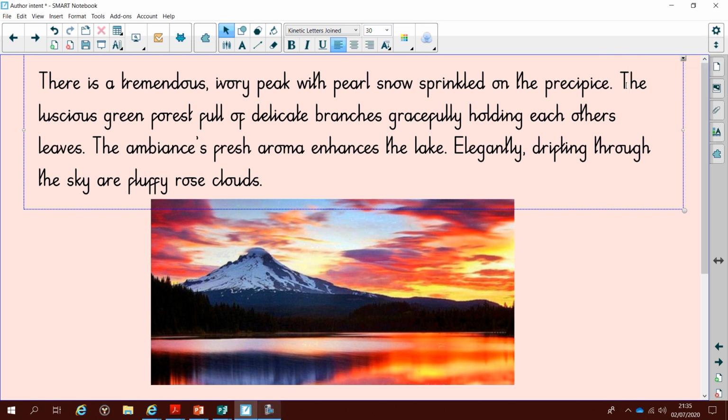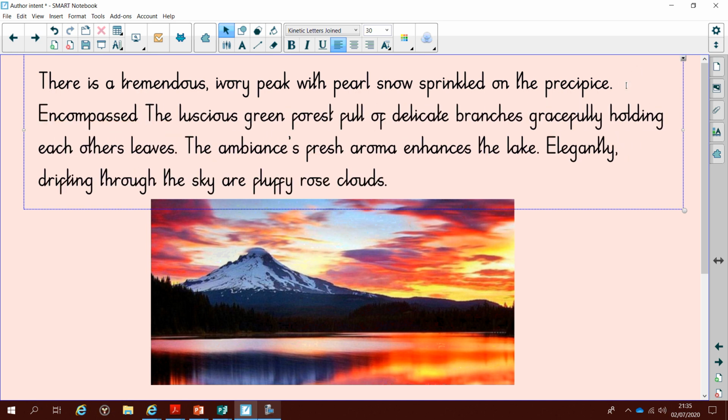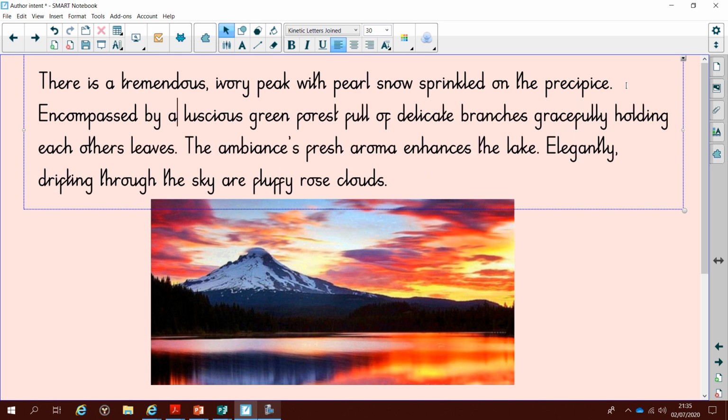So let's change this bit and put in encompassed by at the beginning. Encompassed by a luscious green forest full of delicate branches gracefully holding each other's leaves. And I've got this: the ambience's fresh aroma enhances the lake, elegantly drifting through the sky are fluffy rose clouds.